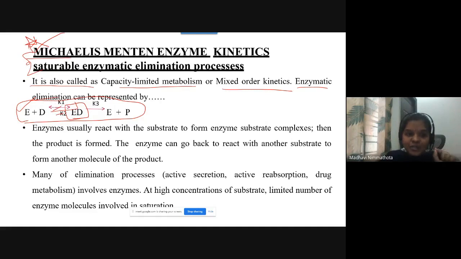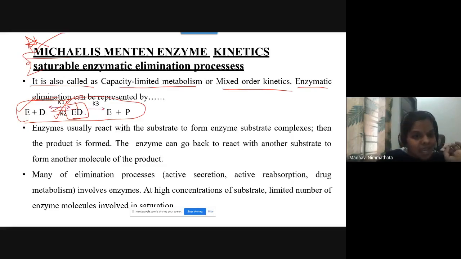The first way has K1 as a constant. In the second case, you get K2 as a constant. Those are reversible processes. That's why we get two rate constants, K1 and K2.